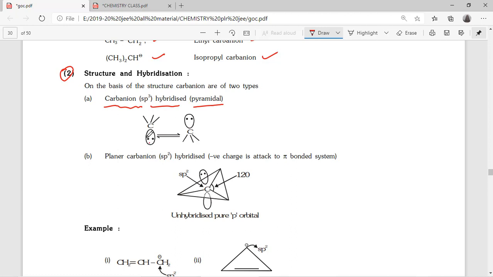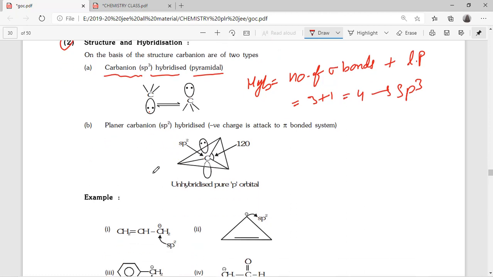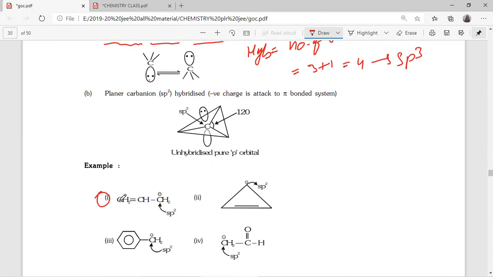This lone pair is involved in the hybridization. Again I am writing the formula: hybridization equals number of sigma bonds plus lone pairs. Here 3 plus 1, total 4, that means sp3 hybridization. But there is the same structure with sp2 hybridization. Why? Take this example.